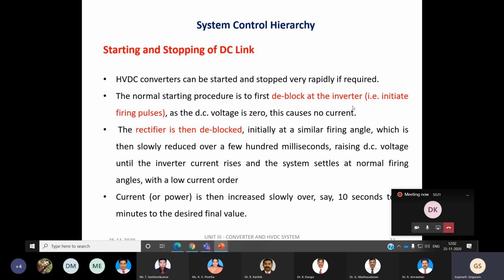There is a set of procedures. First, we have to deblock all the inverters, that is, we have to initiate the firing pulses, and then we have to deblock the rectifier. These are the procedures we have to adopt for starting of the DC link.